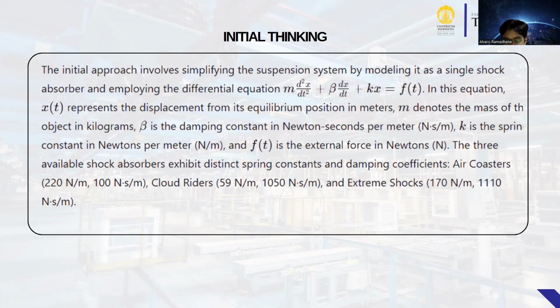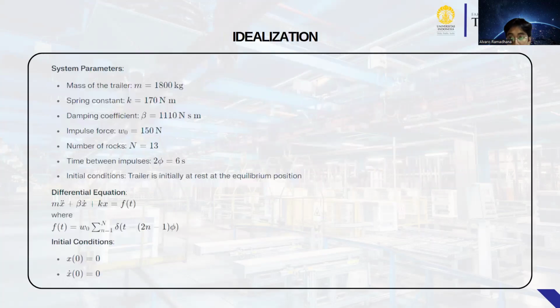Air Coaster: 220 Newton per meter, 100 Newton second per meter. Cloud Rider: 59 Newton per meter, 1050 Newton second per meter. And Extreme Shock: 170 Newton per meter and 1110 Newton second per meter. Next step is idealization.